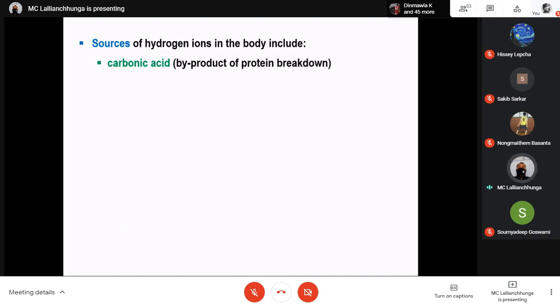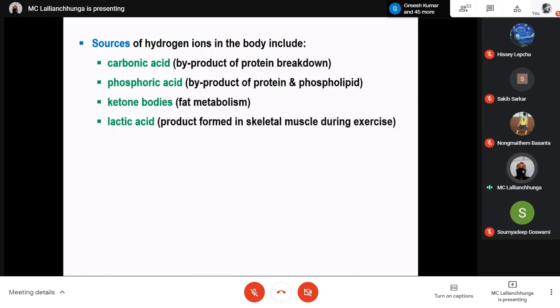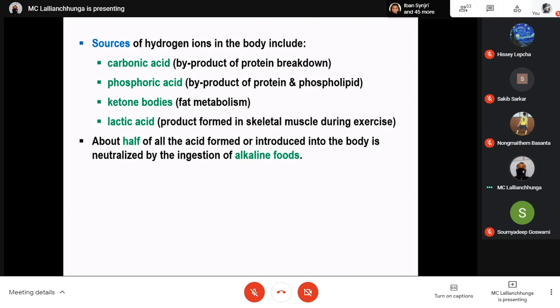Sources of hydrogen ions in the body include carbonic acid, phosphoric acid, and ketone bodies. Abnormal fat metabolism may lead to accumulation of ketone bodies and lactic acid. We know lactic acid in muscle fatigue we have already discussed, which decreases the pH. About half of all acid formed or introduced into the body is neutralized by digestion of alkaline foods. Actually, we may ingest acidic food, or acid may be produced inside the body, and that has to be neutralized by alkaline substances. So by ingesting alkaline food, you can neutralize this acid.